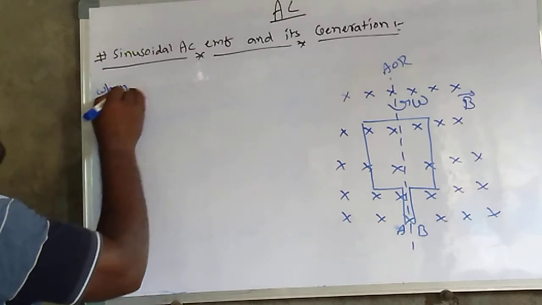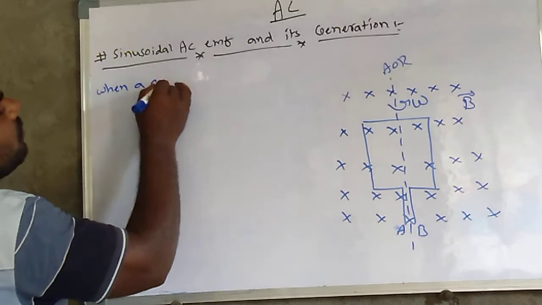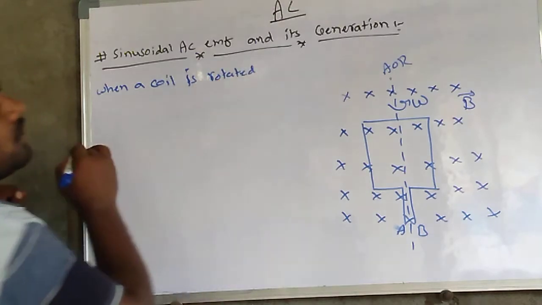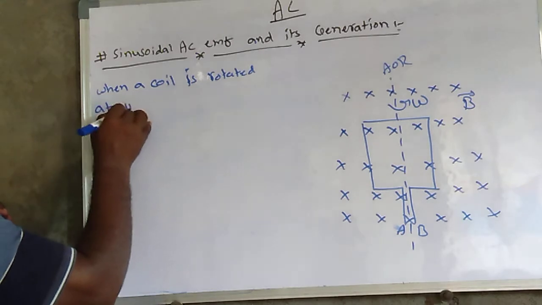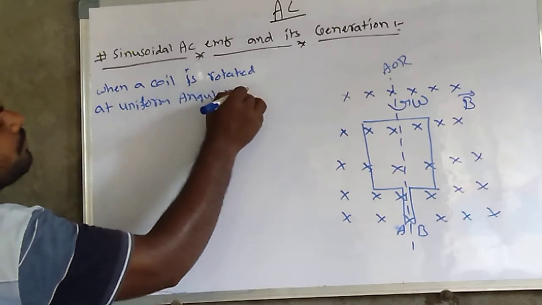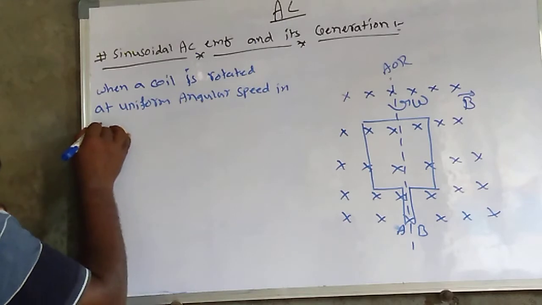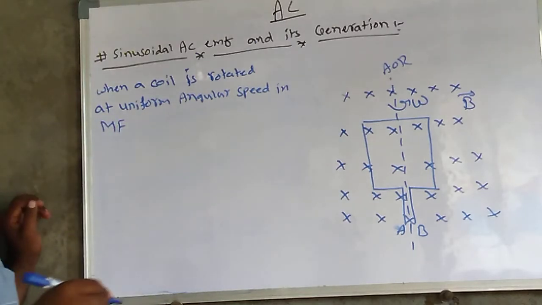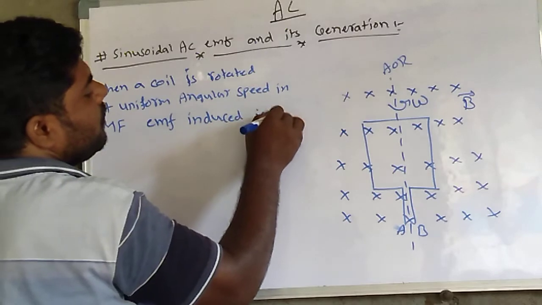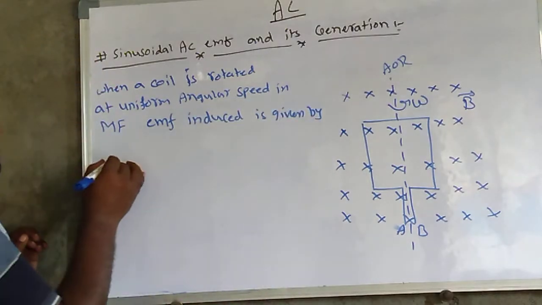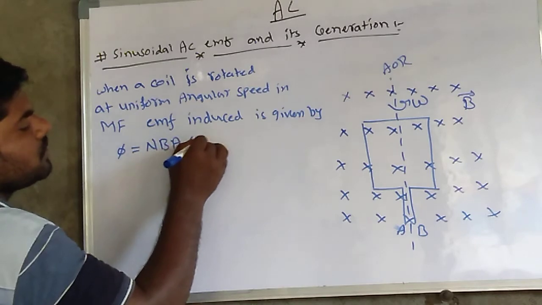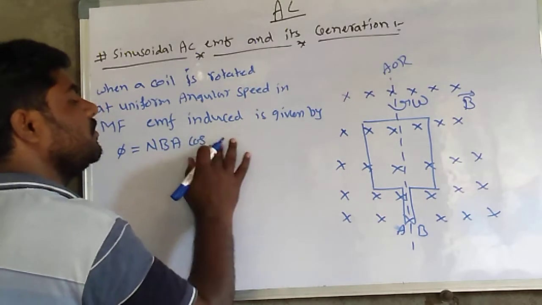When a coil is rotated at uniform angular speed in a magnetic field, the induced EMF is given by: the flux is equal to N B A cos theta, where theta is omega t with respect to time.